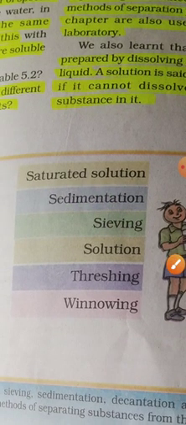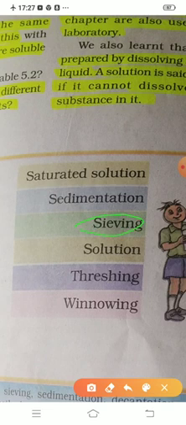Now next comes sieving. What is sieving? Sieving is the process of separating the components of a mixture using a sieve. Right? It is used for separating a mixture of substances. It is used to take out the impurities that are of different sizes. Right? Then comes the solution.